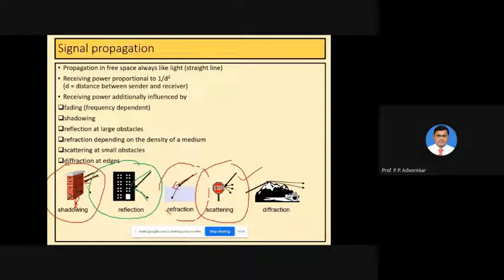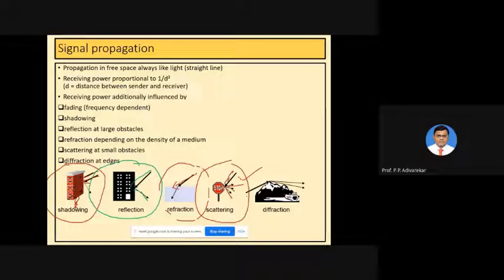When the transmitter transmits the signal, and that signal hits these small obstacles, then as you can see in the diagram, the one signal is dispersed or distributed into several signals due to scattering on an object.